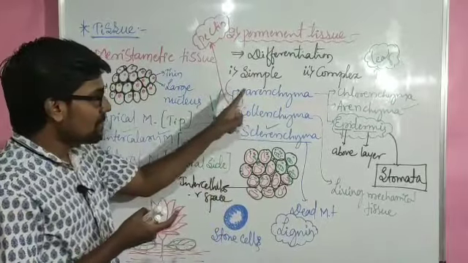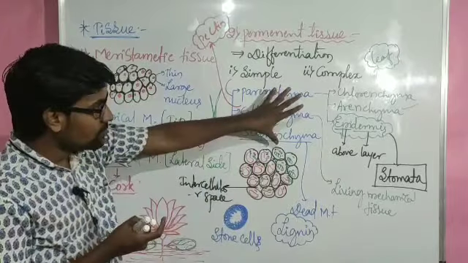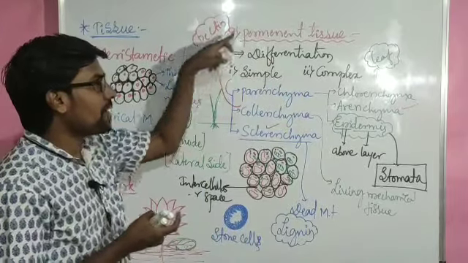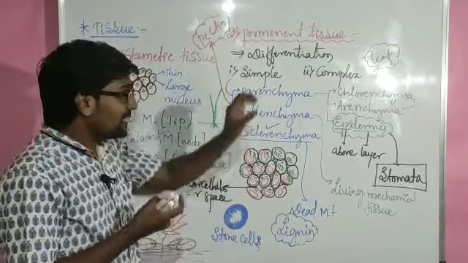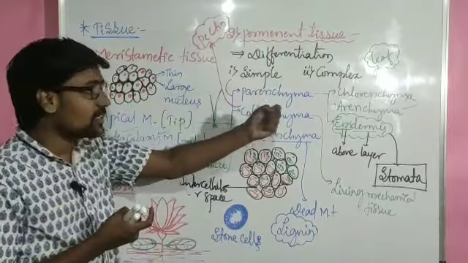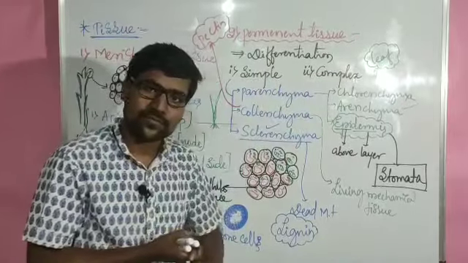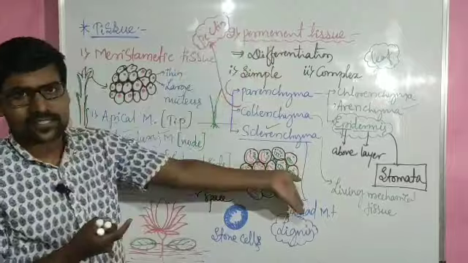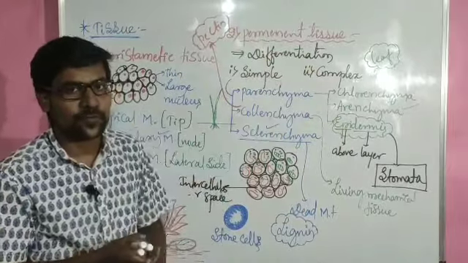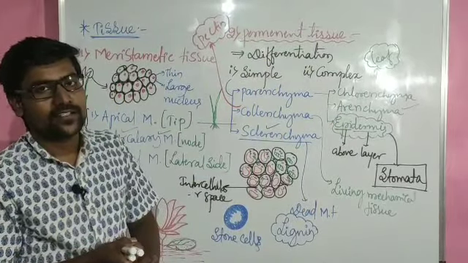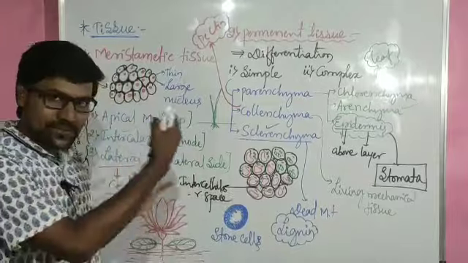So parenchyma, collenchyma, sclerenchyma, what we observed, these are the simple permanent tissue types. These simple permanent tissues together form the next, complex tissues. In the next class, let us see the complex tissues, xylem and phloem. I hope you are getting what I am explaining right now.